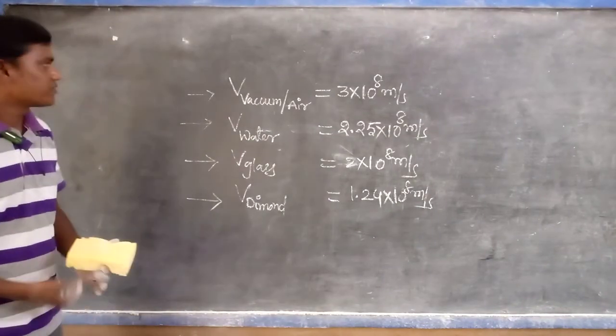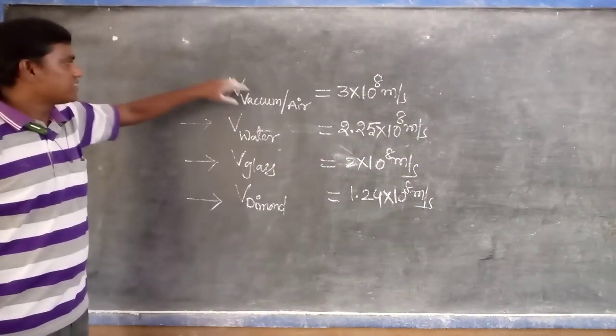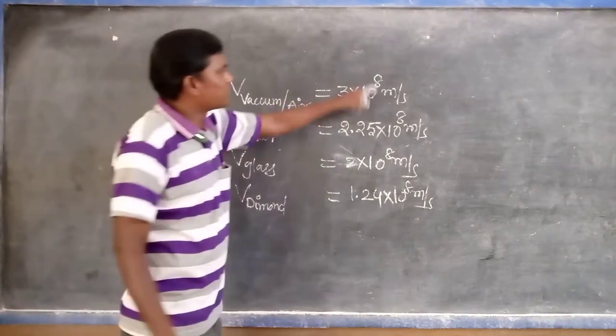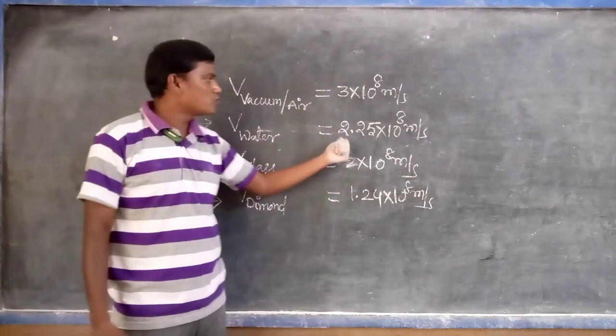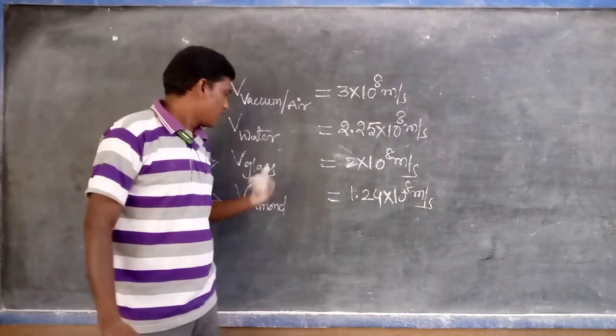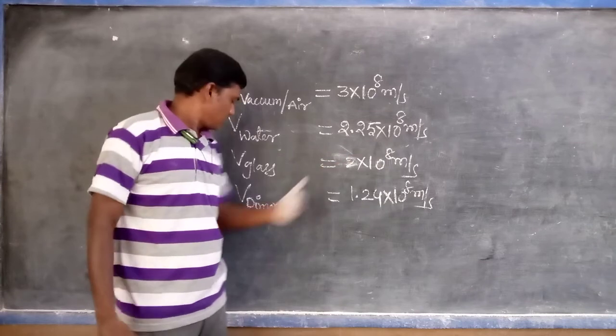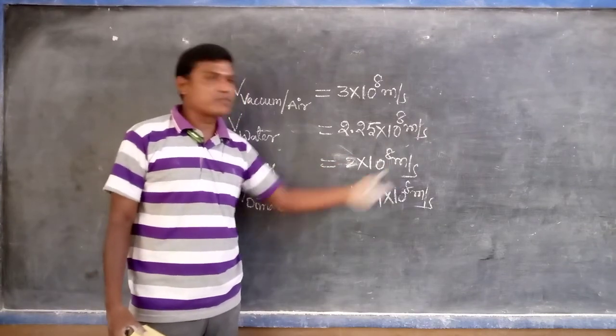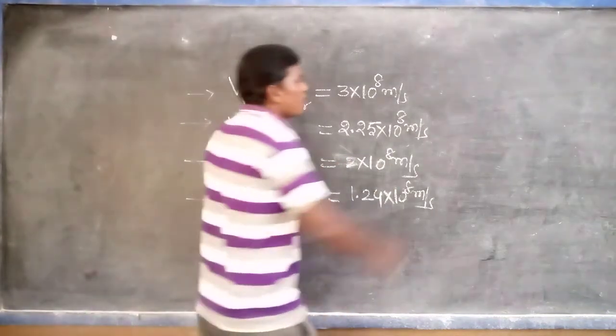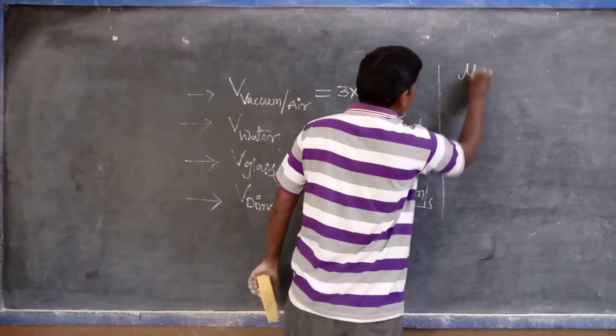So listen, we are observing that the velocity of light in air or vacuum is 3 into 10 power 8. In water 2.25 into 10 power 8. Glass 2 into 10 power 8. In diamond 1.24 into 10 power 8 meters per second. Now observe the refractive index values.